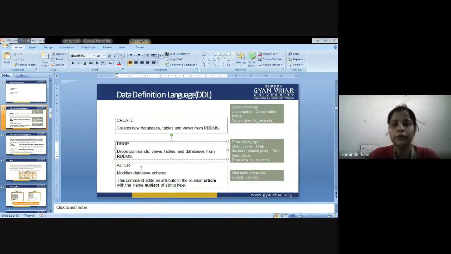Next is alter, and alter syntax is given here, used to modify the data.